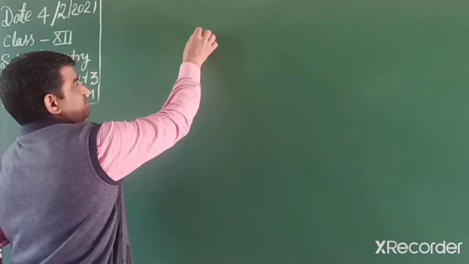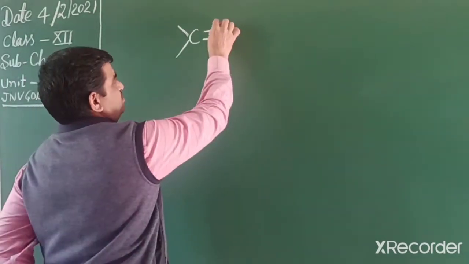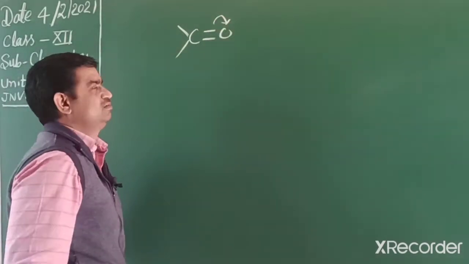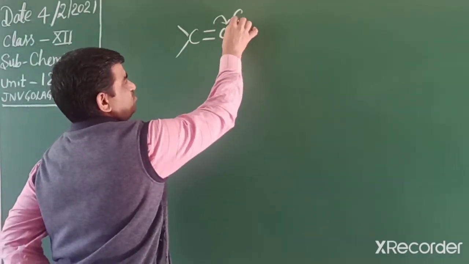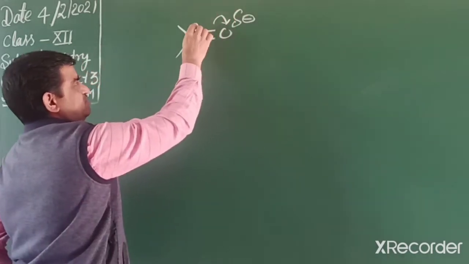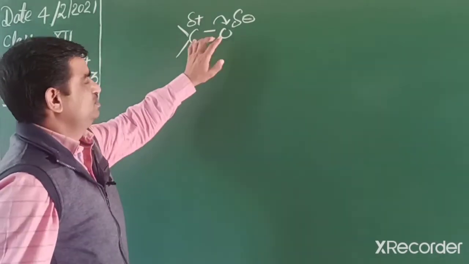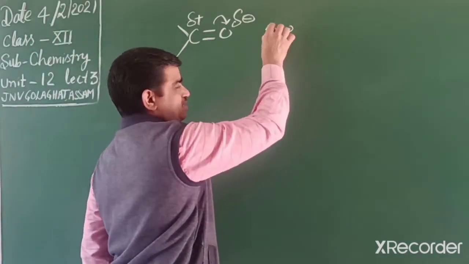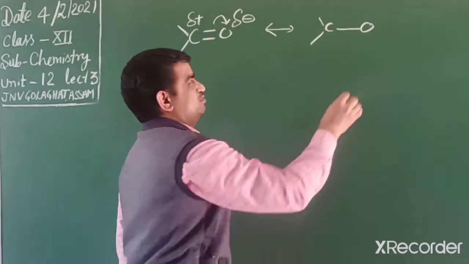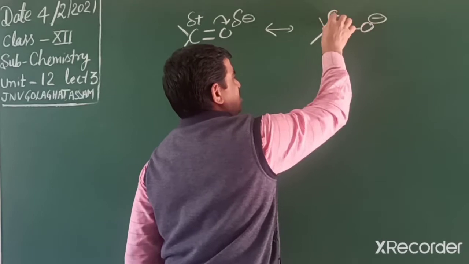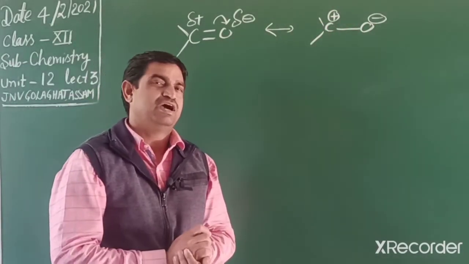So, in carbonyl compounds, we know that the nature is polar. The pi electrons are slightly attracted towards the oxygen side due to the difference in electronegativity. So it bears a negative charge and carbon acts as a positive charge. This means the carbonyl group has polarity in the molecule, and they show resonance of this type. Due to this polar nature, there is a dipole-dipole attraction.